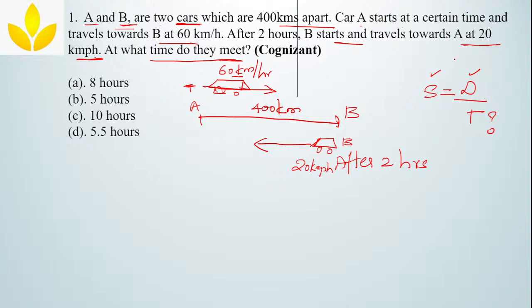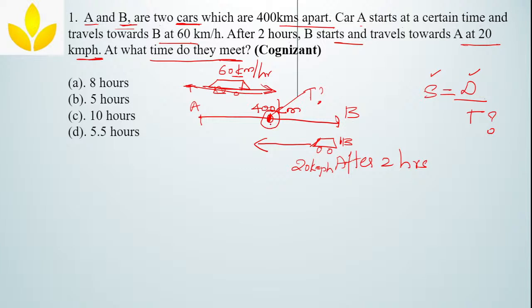Okay, next. So at what time do they meet? Now car A is coming from point A, and car B is coming from the other end. At some point they both will meet, for example this point. They are asking what this meeting time is.